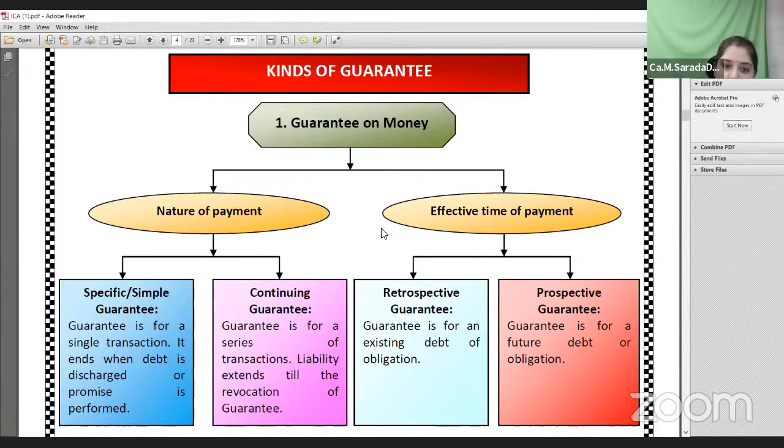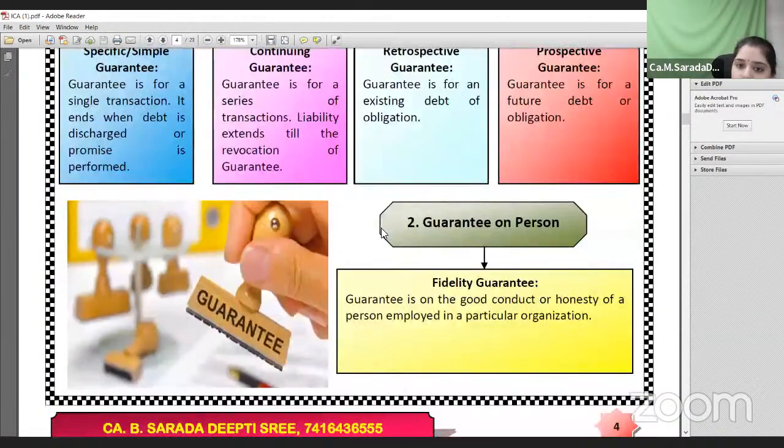Therefore, it is irrevocable. But in case of a continuing guarantee, the guarantee is given for a series of transactions. The liability of that particular surety holder can be revoked in between. Then transactions after the revocation will not be covered; the surety holder will not be liable for such transactions.